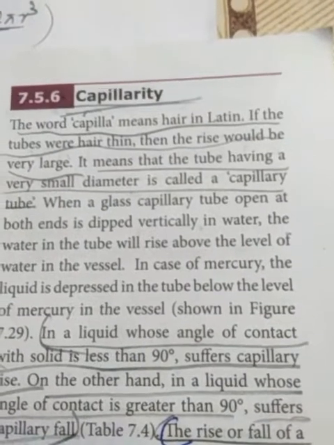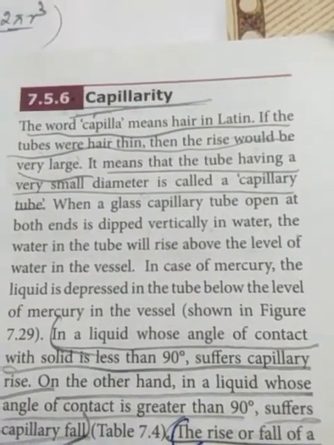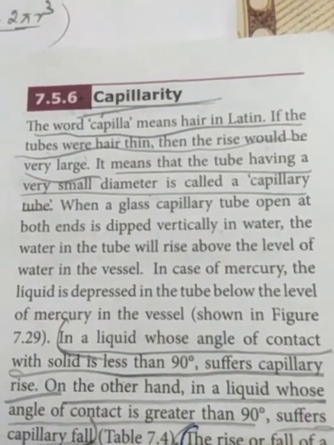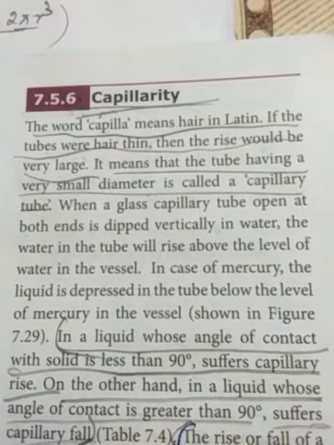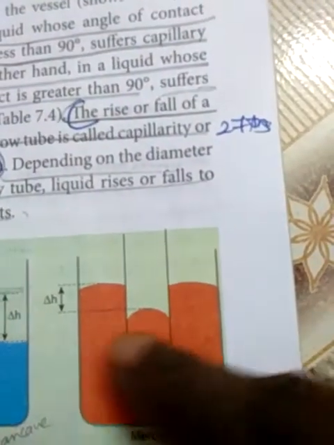In the case of mercury, the liquid is depressed in the tube below the level of mercury in the vessel. You see, this red color is mercury. So I am taking one beaker and half filling it with mercury. Then I take the capillary tube open on both sides and I press it into the mercury. What happened?